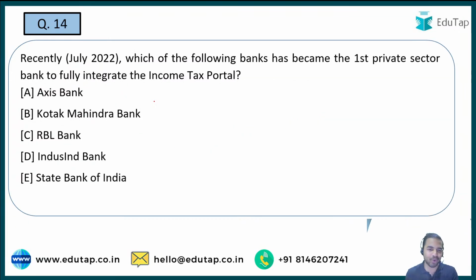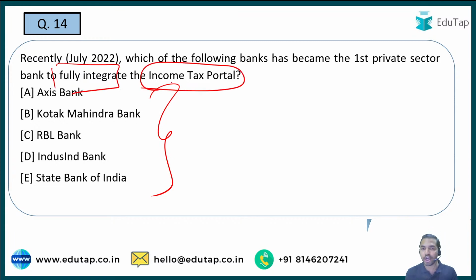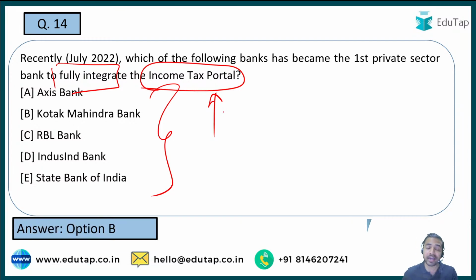Let's move on to the next question. You are required to name the bank which has become the first private sector bank to fully integrate the income tax portal. Recently one of the Indian banks became the first private sector bank to fully integrate the income tax portal. Is it Axis Bank, Kotak Mahindra Bank, RBL Bank, IndusInd Bank, or the State Bank of India? People are saying that Kotak Mahindra Bank is the right answer.